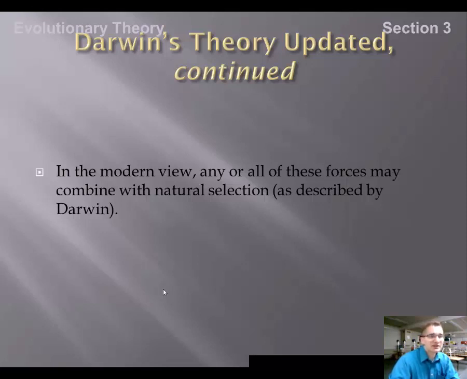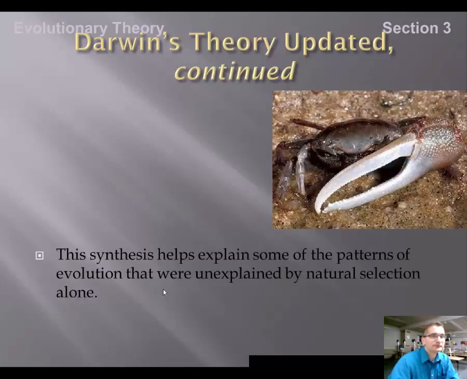So remember, natural selection is that process where nature changes. Based on changes in nature, it allows certain organisms to be better suited to the environment in which they live. Therefore, those organisms pass on their traits to the next generation. The combination of the environment, natural selection, and chance helps to explain some of the patterns of evolution that were unexplained just by natural selection.